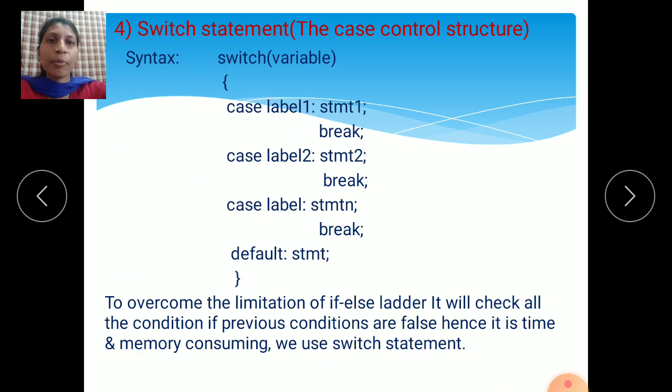Then the fourth type of conditional control statement is the switch statement. So we will see this switch statement in the next class.